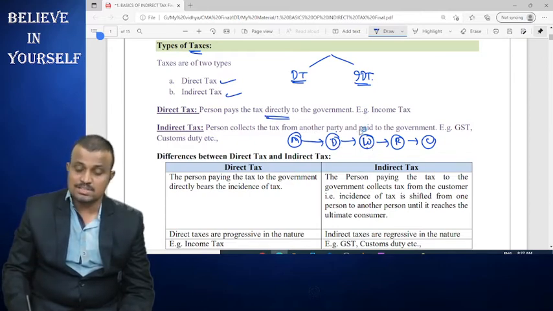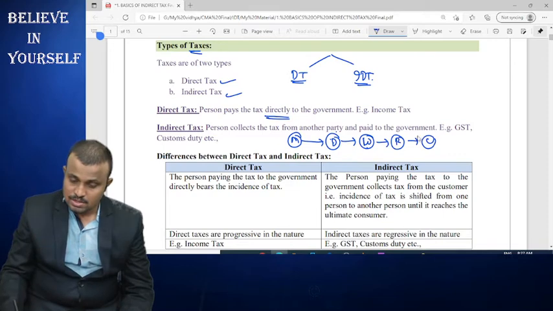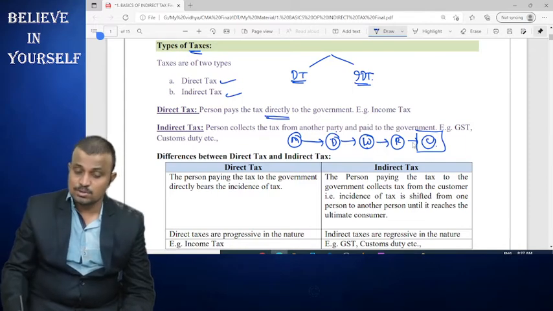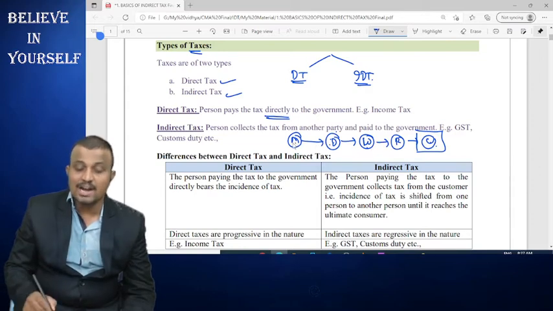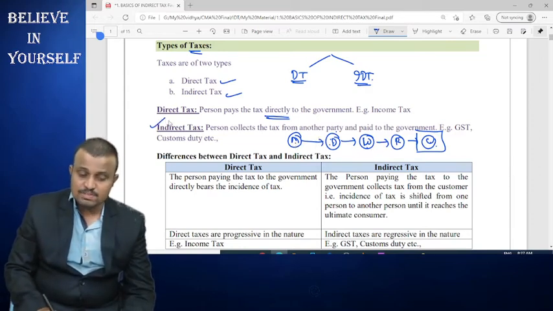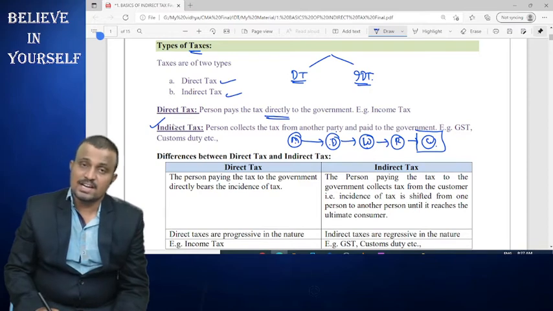Then the wholesaler pays the tax to the government and collects it from the retailer, and the retailer pays the tax and collects it from the ultimate consumer. So here, the one who actually pays the tax to the government is the ultimate consumer, but he does not pay the tax directly to the government. He pays the tax to the government through all these persons: retailer, wholesaler, distributor and the manufacturer. That's why we call it an indirect tax.